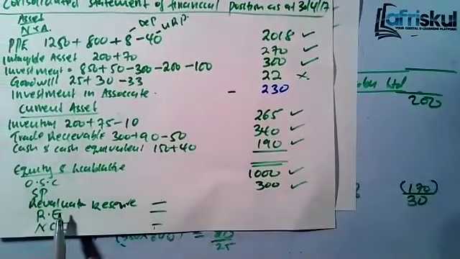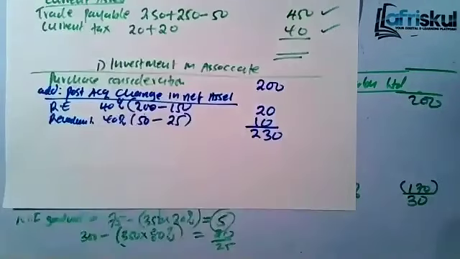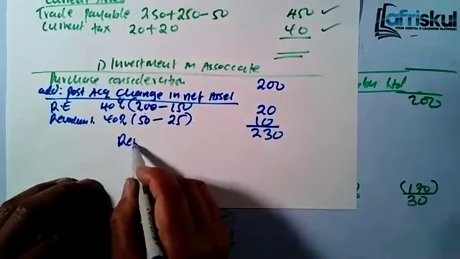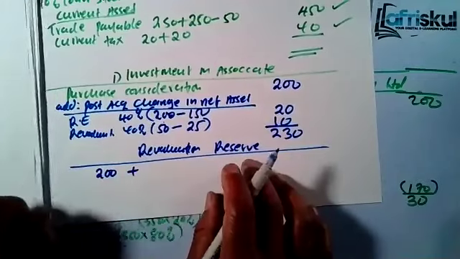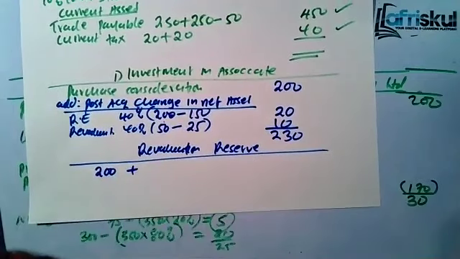Now we come down to the revaluation reserve. How do we get the revaluation reserve? You take the parent's revaluation reserve, which is 200, then you add the post-acquisition changes, only the parent's proportion. This is what I mean.